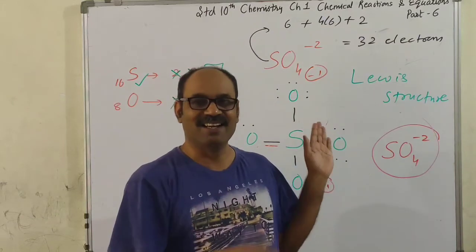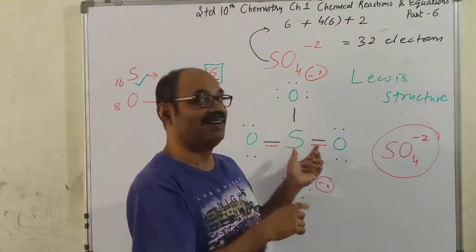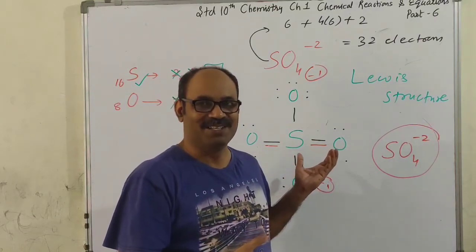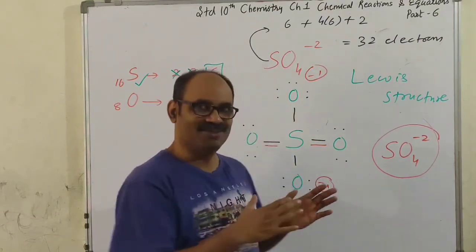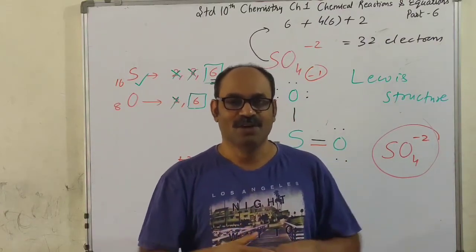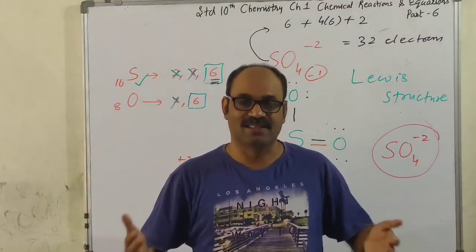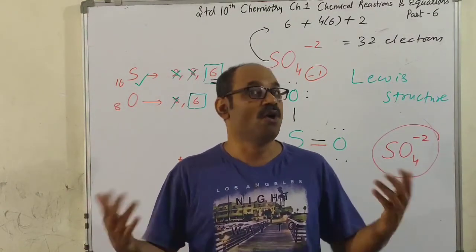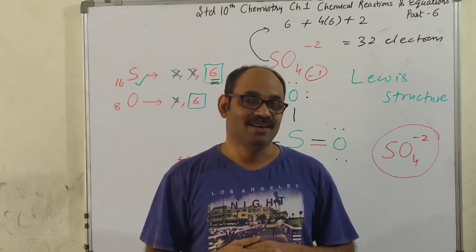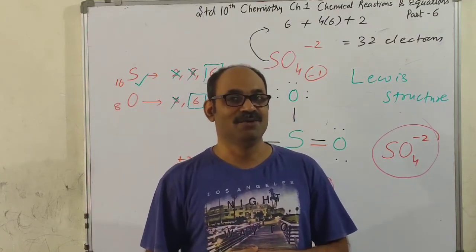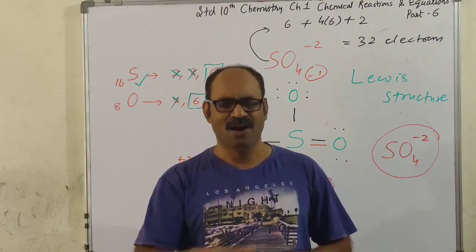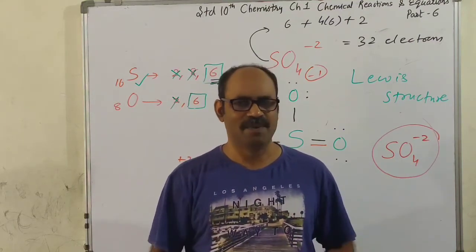Okay. See children, sigma bond, pi bond, coordinate covalent bond, they are involved in this formation. Children, I'll give you one example, though I don't want to go into depth. Suppose you, four of your friends and you, so totally 5 of you, go for a movie. Alright? And the friend sitting at the back of your bike, midway, tells you, I've got no money to buy tickets. So what will you do? You may say, alright, don't worry, I've got money, I'll pay for you.